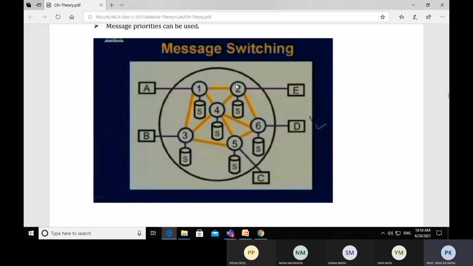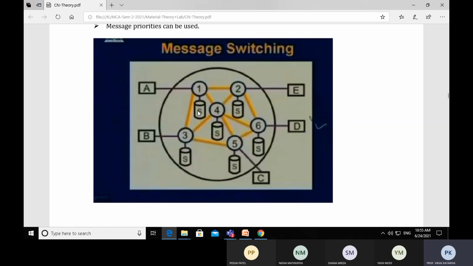Now this is called a circuit switch network, and what is the difference here? Every node has storage capacity. As you can see in the diagram, node number 1 has storage capacity, node number 2 also has storage capacity, and so do nodes 3, 4, 5 and 6. Every node in this network must have storage capacity.